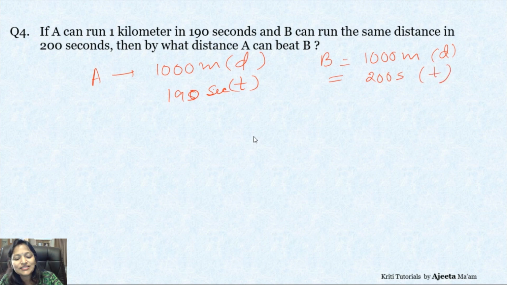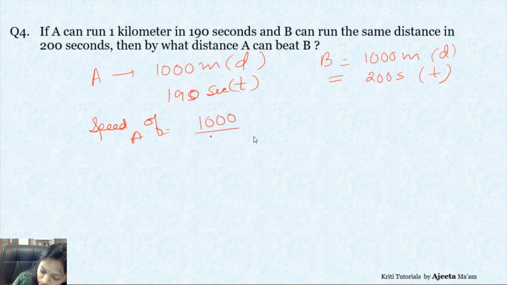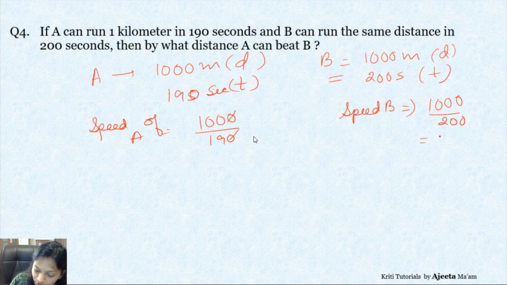Now, by what distance can A beat B? It's understood. A is ahead. He is taking less time. So, of course, A will win the race. Okay, now let's move on. Now, let's find the speed of A. So, what will be the speed of A? 1000 upon 190. That is 100 by 19. What will be the speed of B? 1000 upon 200. So that will give you 5 meter per second, right? Now B is moving with 5 meter per second, and what is the time difference between B and A?